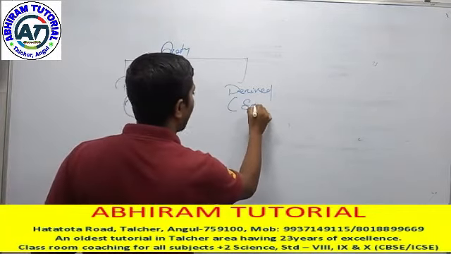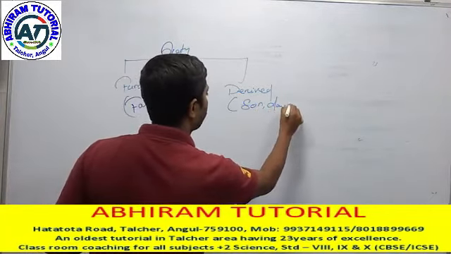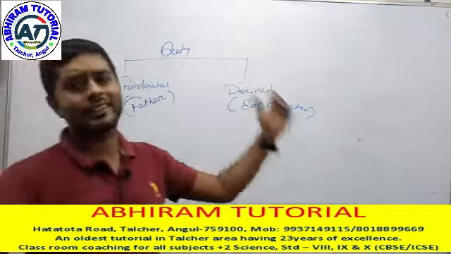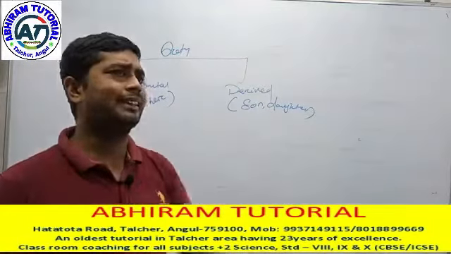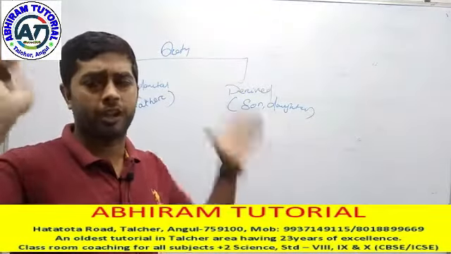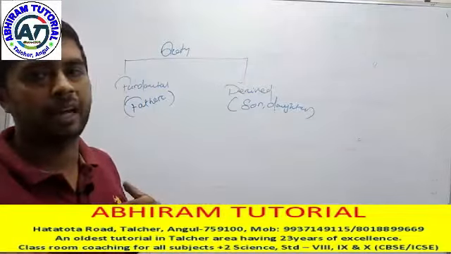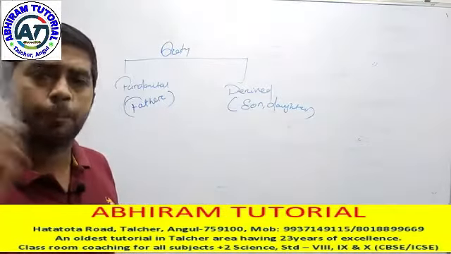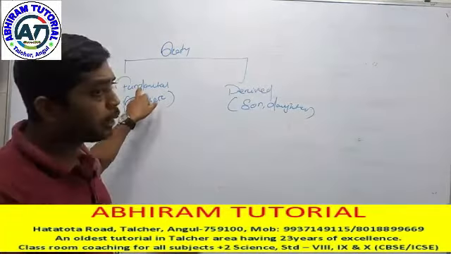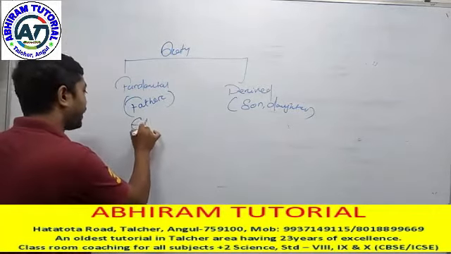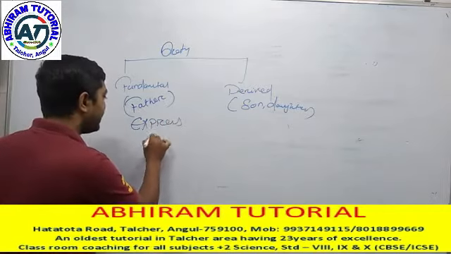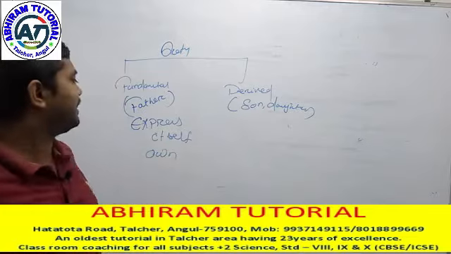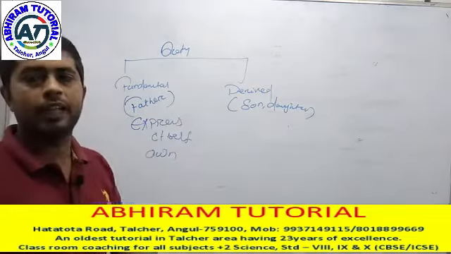You, the sons or daughters, are the derived. That means the quantity which can be expressed by itself. Your father can express himself, myself, Ram or Sham or anything. But you can tell I am Ram, so who knows you? That's why the fundamental quantity is your father. The quantity which can be expressed by itself is called a fundamental quantity.